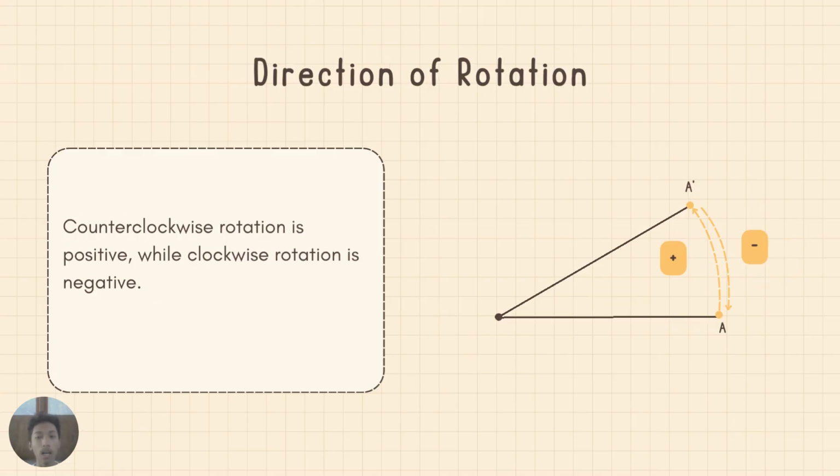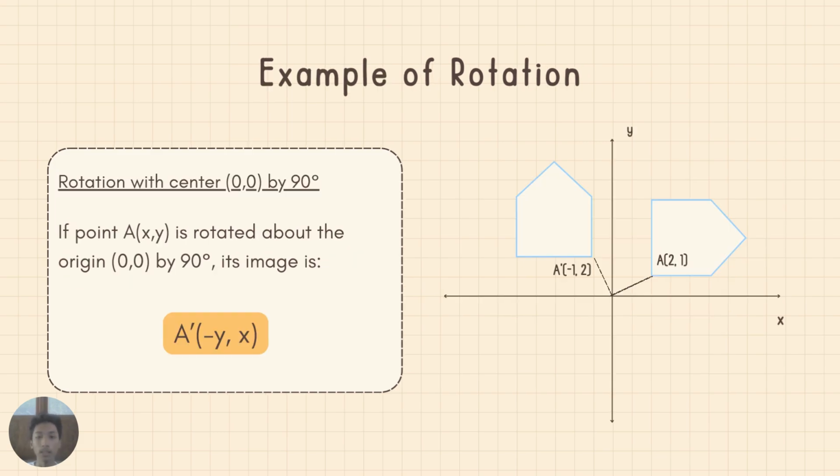Okay, there are two directions of rotation. There is counterclockwise rotation, which is considered positive, and clockwise rotation, which is considered negative. This convention is universally used in mathematics. In many problems, the center of rotation is the origin 0, 0. When a point is rotated about the origin, special formulas can be used to find the image of the point easily.